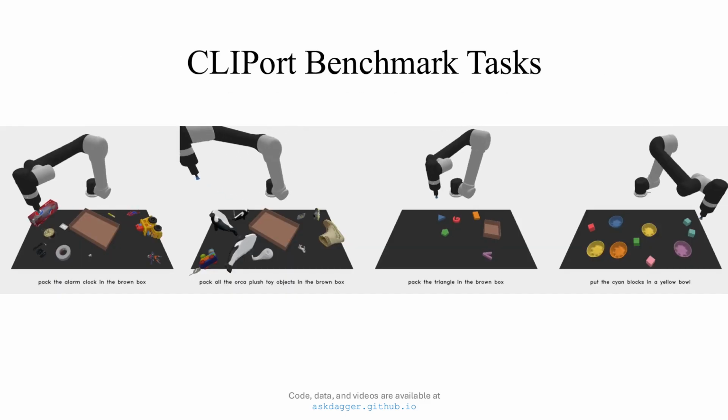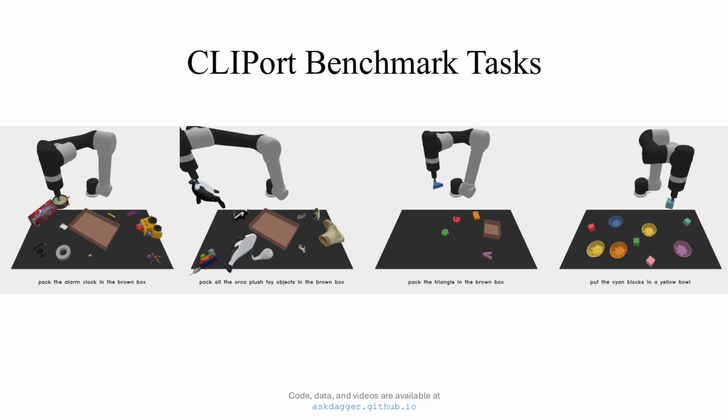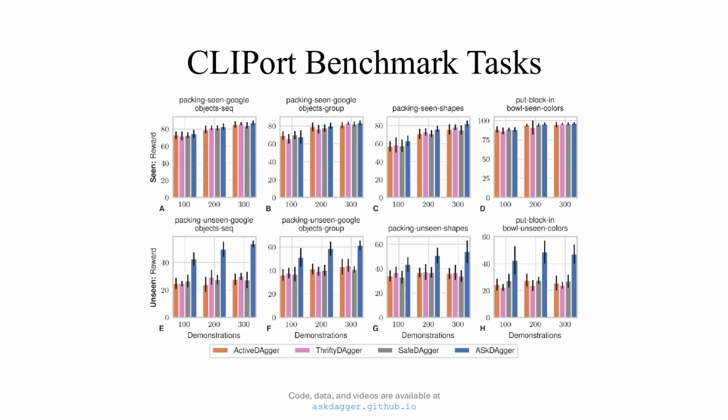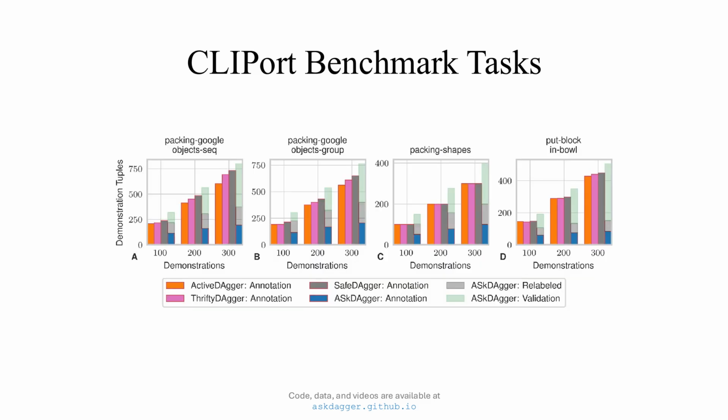We then moved to more complex, language-conditioned robotic manipulation tasks using clipboard agents in simulation. ASkDAgger showed superior performance on unseen tasks. This is attributed to FEAR's relabeling capability, where novice failures with distractor objects from the unseen set were recast as valuable demonstrations, improving generalization. This was achieved while requiring significantly fewer teacher annotations. This is because ASkDAgger collects many demonstrations through validation and relabeling.